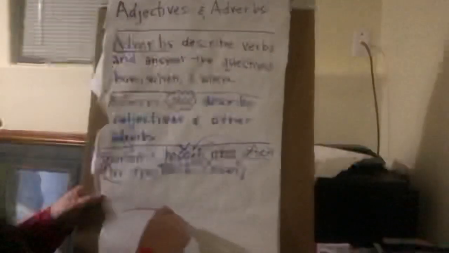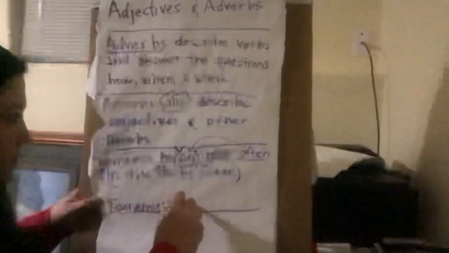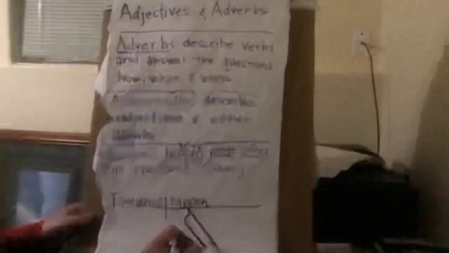And this is what it looks like to diagram it. So we have capital T for tsunamis because it is the beginning of our sentence. Happen is our verb. And then we have one line for our adverb, and then we have this other line that looks like this because this one's describing this, which is describing that.